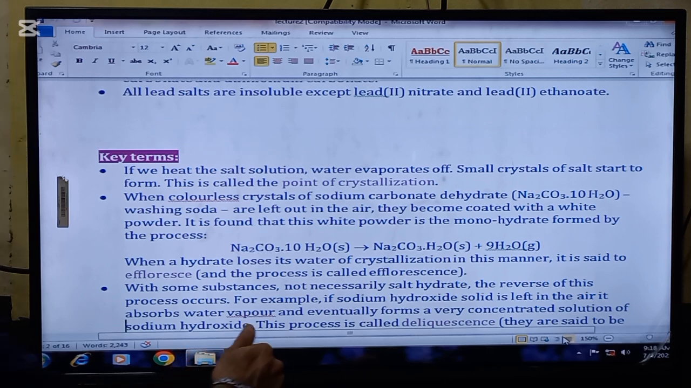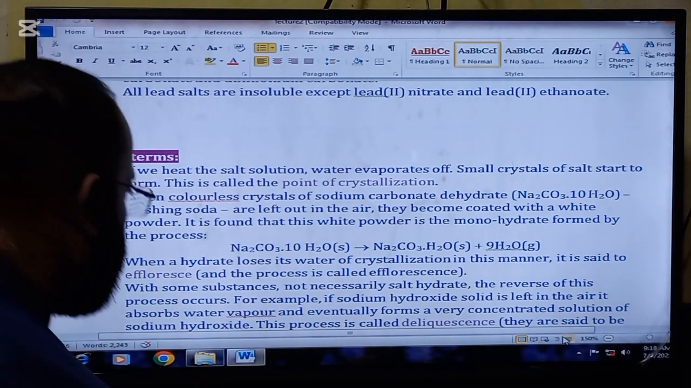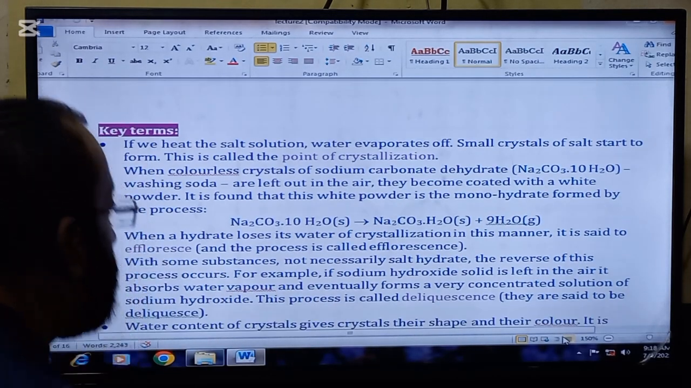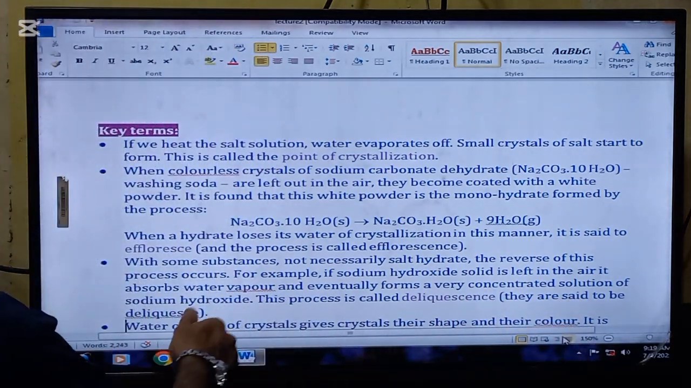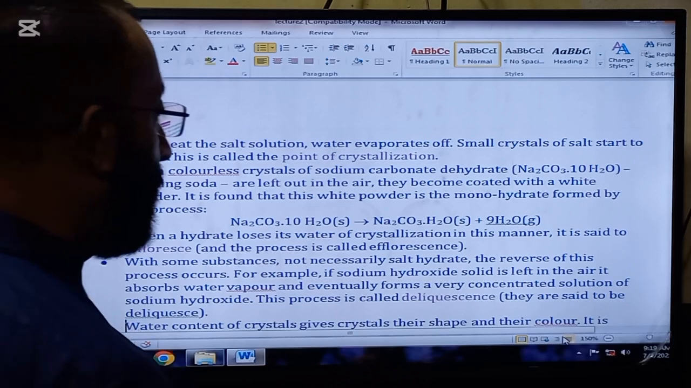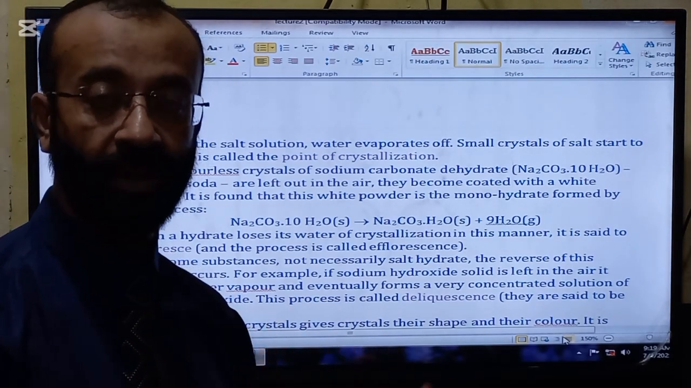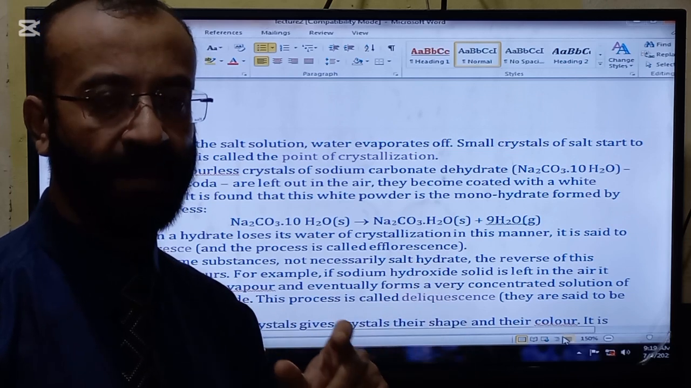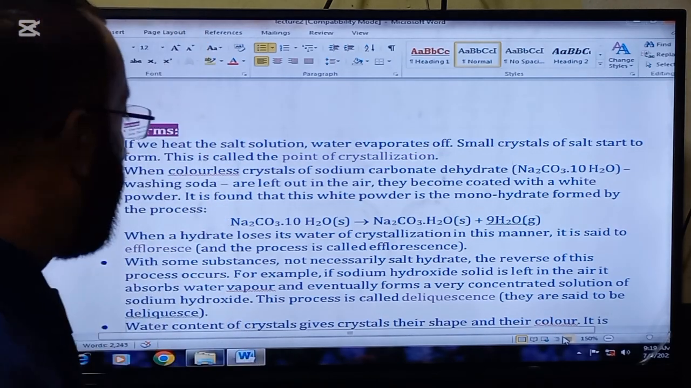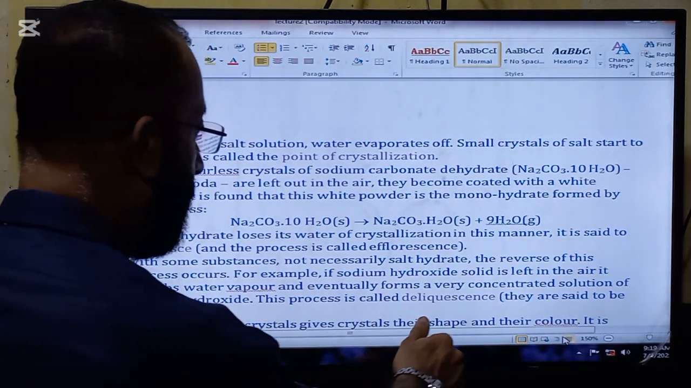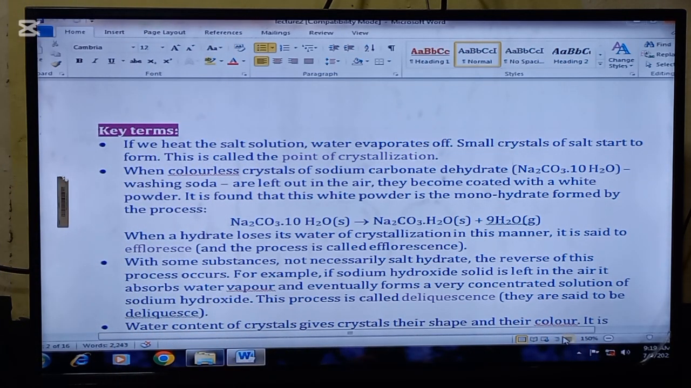With some substances, not necessarily salt hydrates, the reverse of this process occurs. For example, if solid sodium hydroxide is left in the air, it absorbs water vapor and eventually forms a very concentrated solution of sodium hydroxide. So this is the reverse process of the previous one. When some substances are left in the environment, they absorb water from the environment, and this process is called deliquescence. They are said to deliquesce.